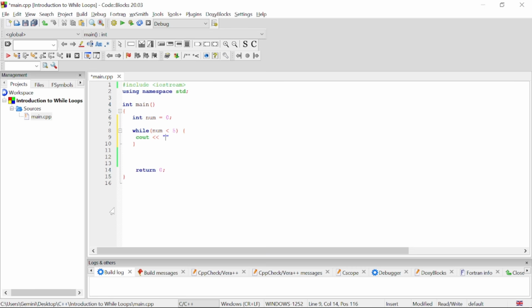So let's just say hello from iteration, and we are going to have the num here. All right, then we can end the line here. Right, so we can have this, and this is going to be printing hello from iteration, the value of our variable.